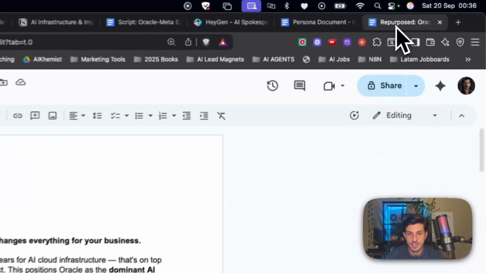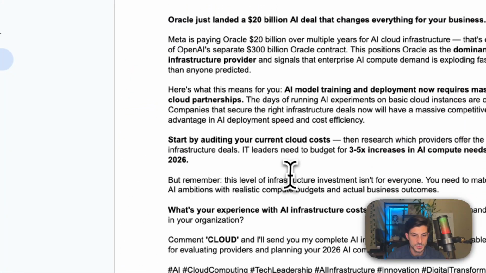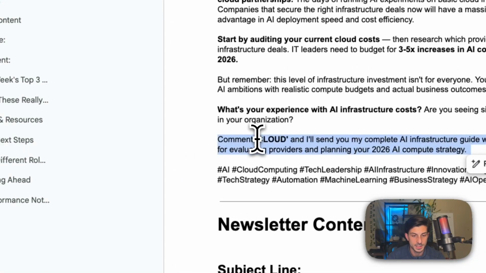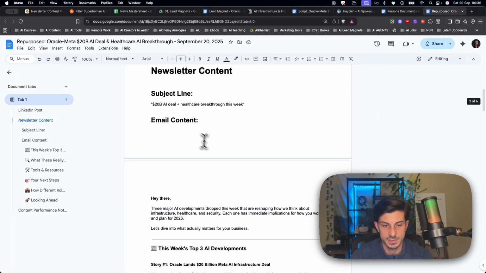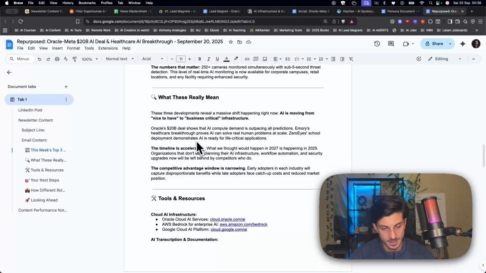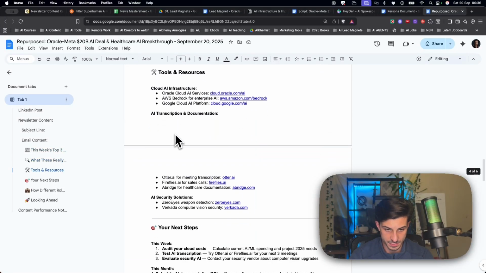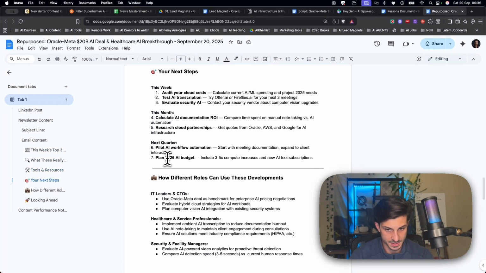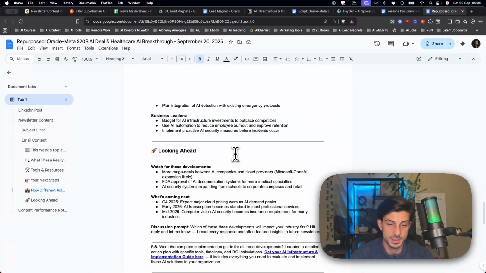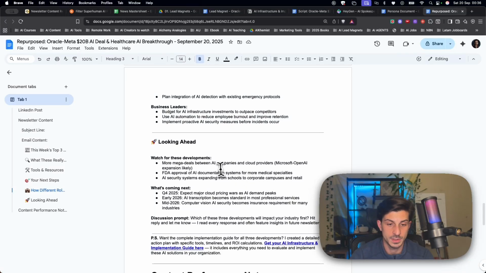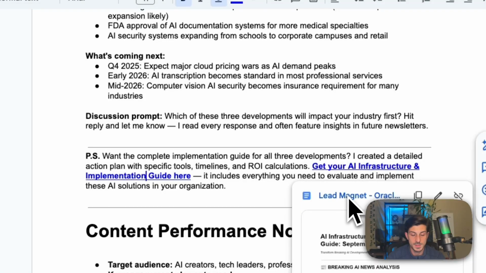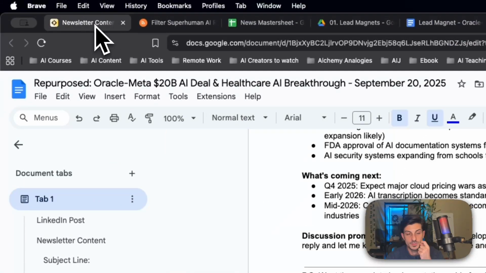That looks like this. So we got a LinkedIn post over here. It has a call to action so we can send our lead magnet, and we got also the newsletter that contains the top 3 AI news. It has an AI insight, some tools and resources, next steps, and how you could apply the news that you just read to your day-to-day work. And it also links the lead magnet that you had just created in the previous step.